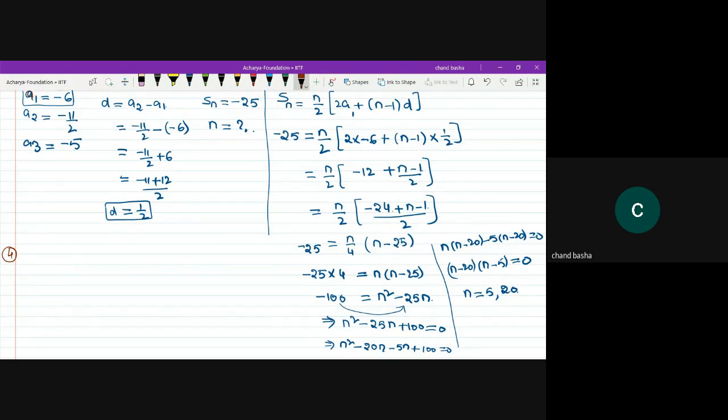Suppose one value of n is positive and another value of n is minus 20. What value of n am I going to consider? N is equal to 5. I cannot take the number of terms as minus 20.